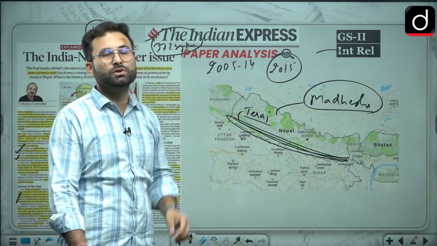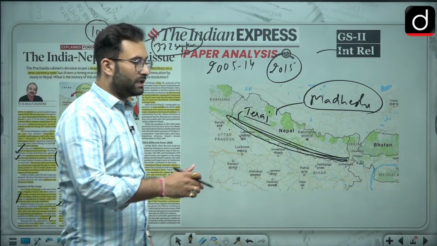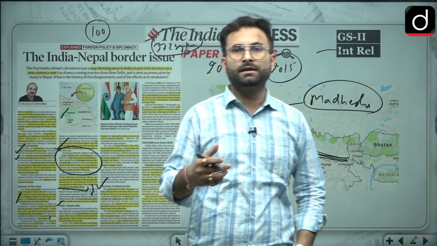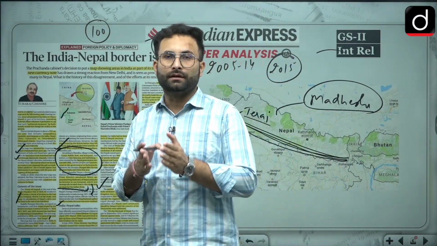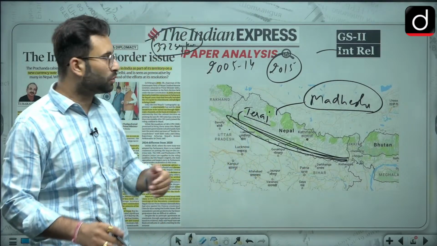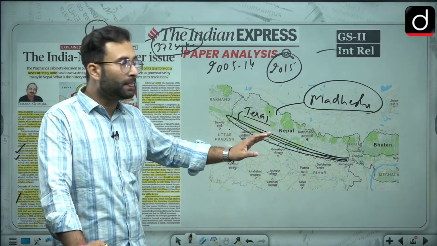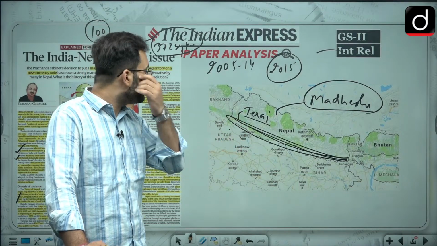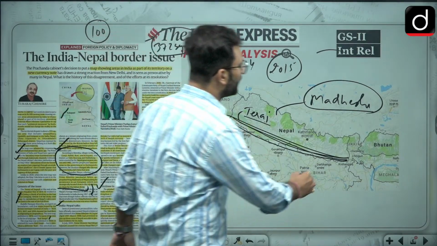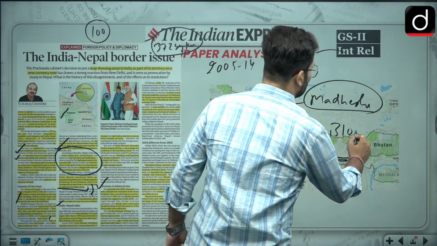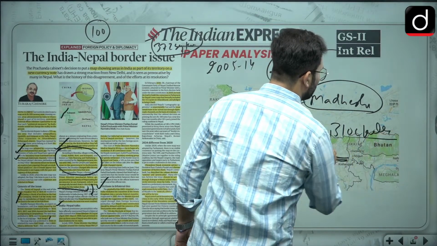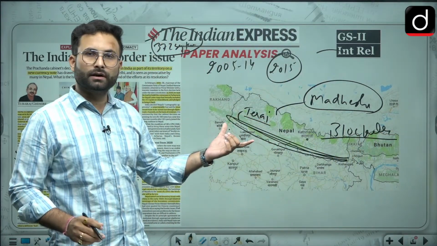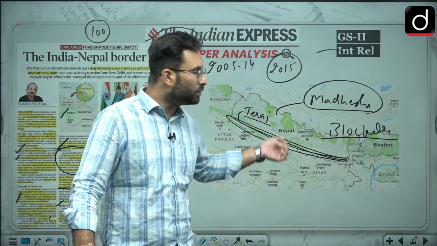Then when there was this new constitution, the Indian government said that the Nepal government could delay the process so that their issues could be resolved. But that did not happen, and because of which there was a road blockade. Nepal is a landlocked country. All of their trade is done through Indian territories.